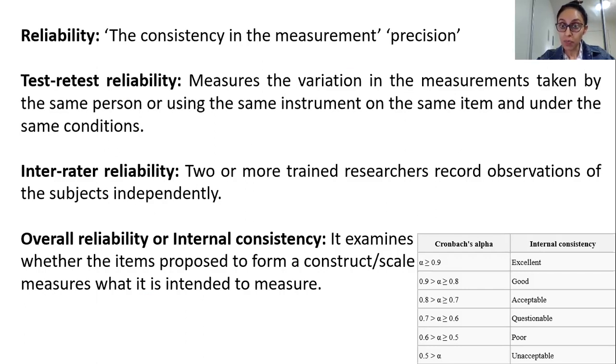Does that make sense? So validity and reliability go hand in hand. The instrument should be valid, meaning it should give you correct readings, and reliable, meaning even if you take the readings 10 times on that accurate scale, it will give you the same numbers. So that is what is meant by reliability, or precision.